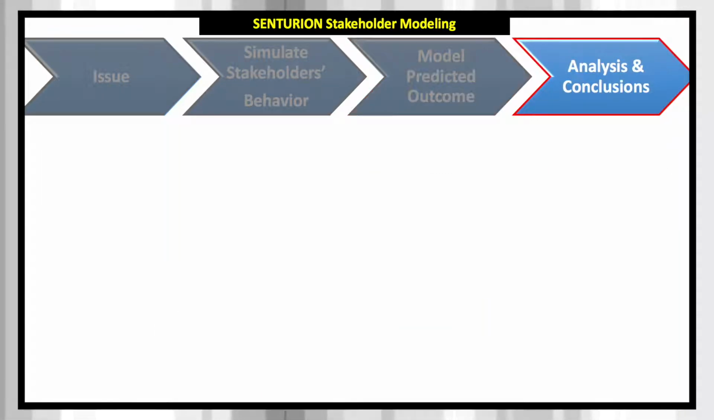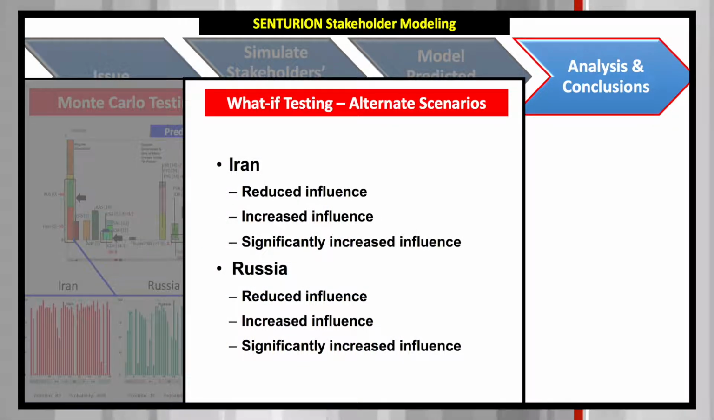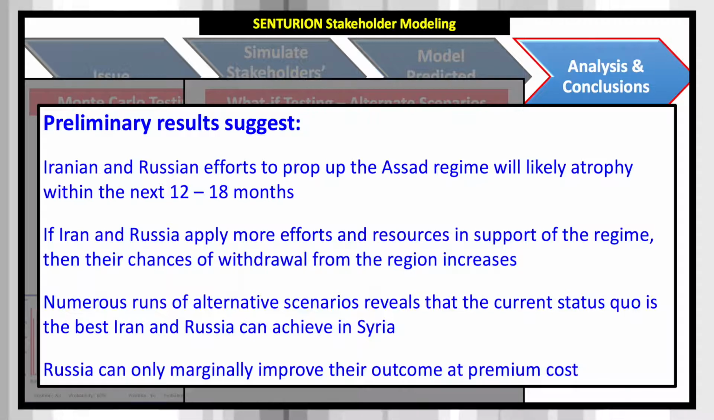We conducted analysis to allow us to interpret these outcomes, provide some practical insights, and draw some conclusions about the simulation. For example, we conducted Monte Carlo testing. Running numerous simulations provides insight regarding the robustness of the results. Next, we conducted several what-if scenarios to understand how modifying the input for stakeholders impacted the predicted outcome. We also consulted some organizations that have deep experience with Senturion. Our collaboration led us to several preliminary conclusions.